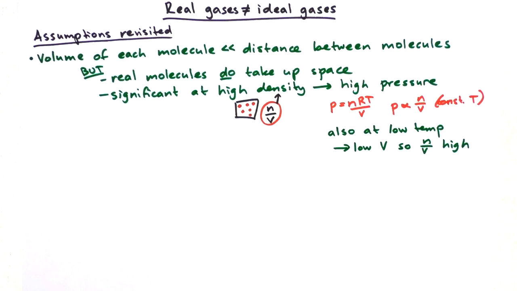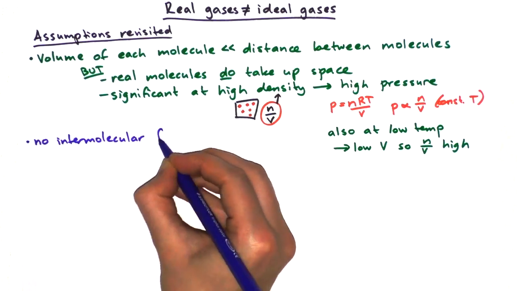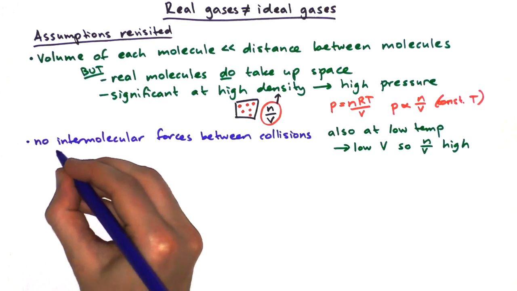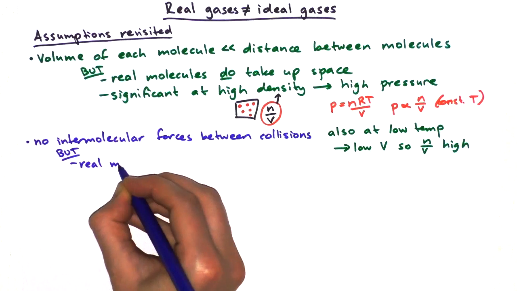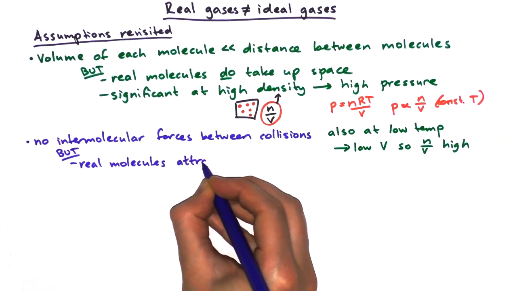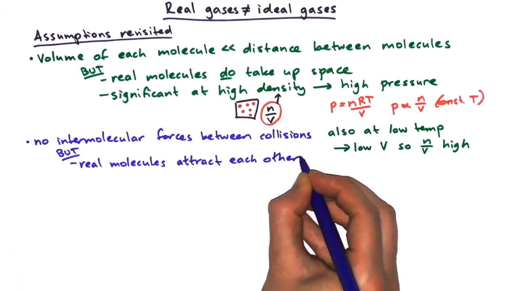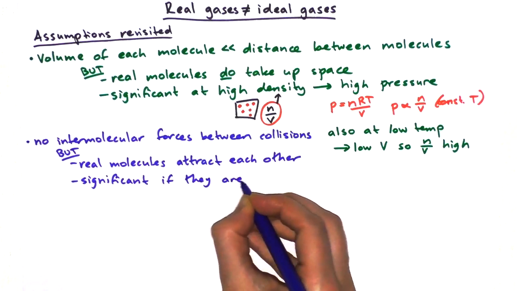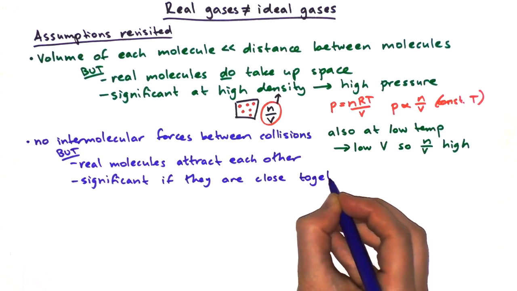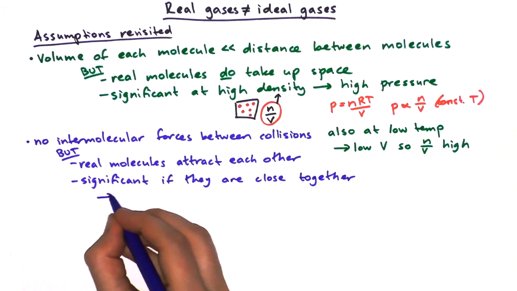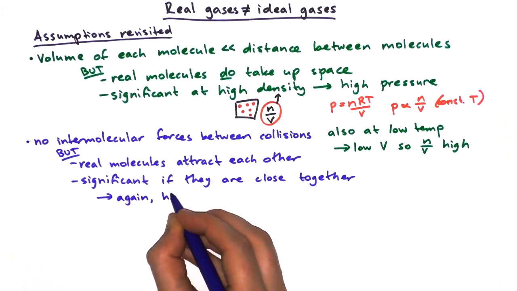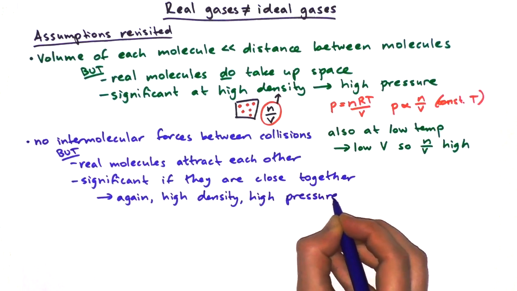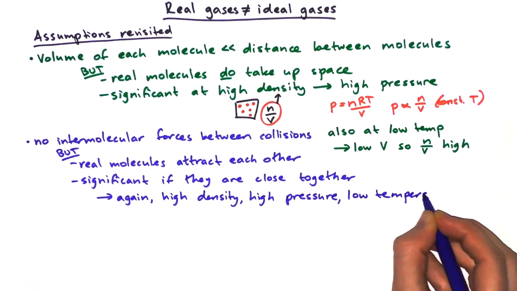And the next assumption that we're going to look at is the fact that there are no intermolecular forces between collisions. This one is also a bit problematic, because real molecules do attract each other. They don't just completely ignore each other. And again, this is going to be significant if they're close together, because then they can feel the forces between each other a lot more than when they're far apart. Again, this is going to be an issue at high density. And as we saw above, high density means it's also at high pressure and a low temperature.